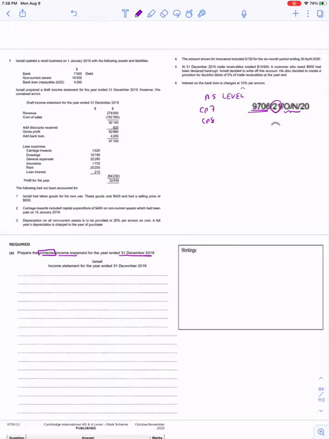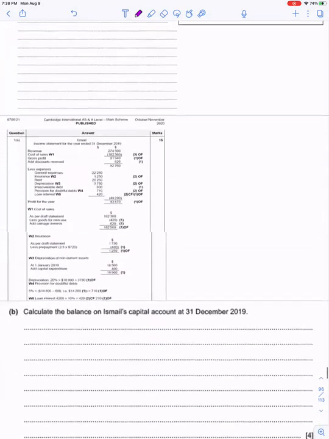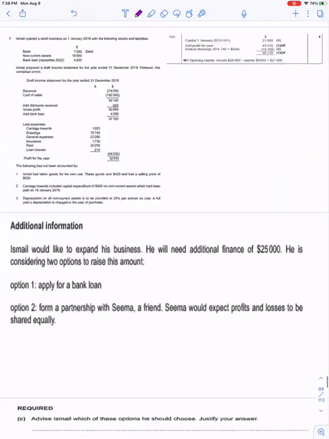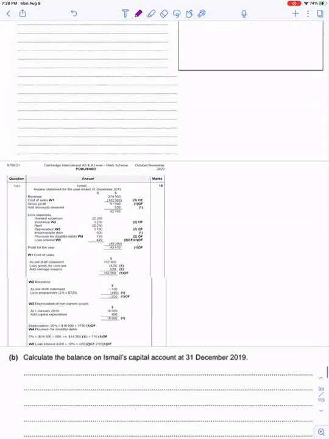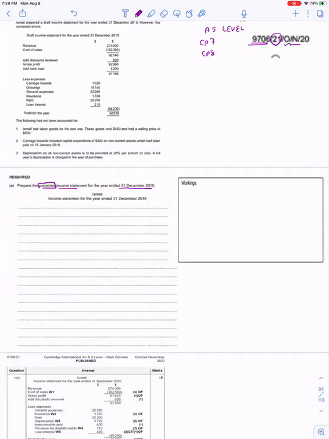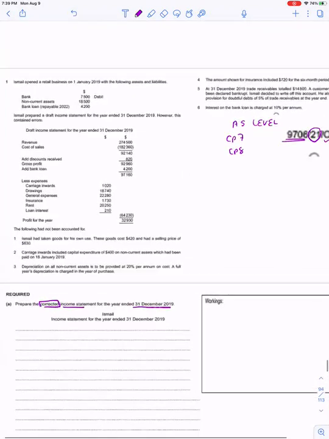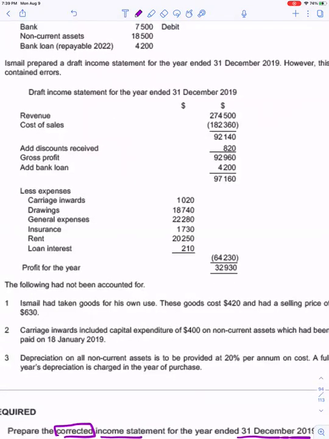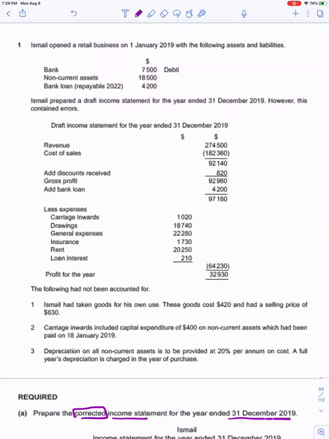I have to prepare the corrected income statement. No problem. We will prepare it. Let's scroll through and see what else they have asked us. They have also asked us to calculate the balance of capital, and there are some theory questions which we will look at later. Let's go to the income statement part. So this is the question. I'll just zoom it a little so that even you all can see it clearly. I hope the question is very clear.